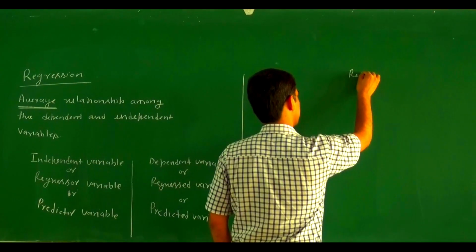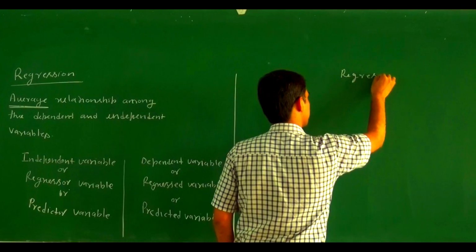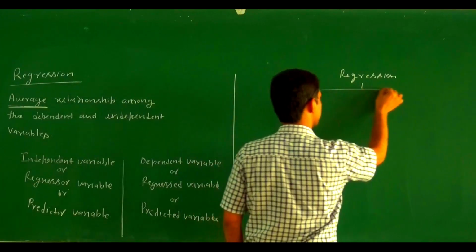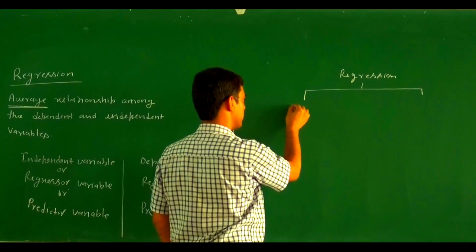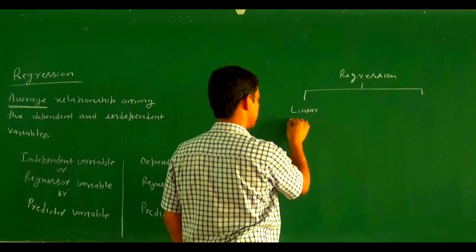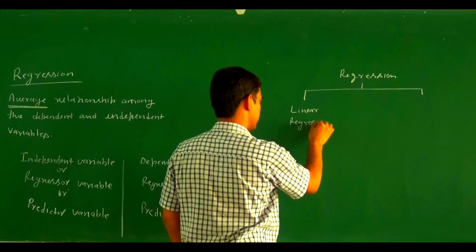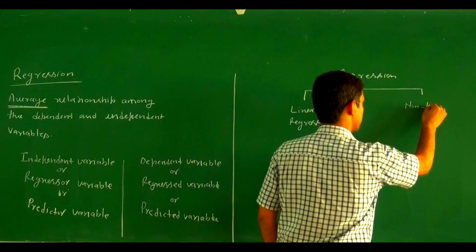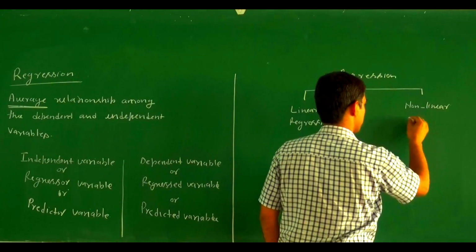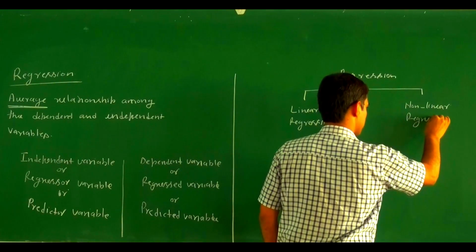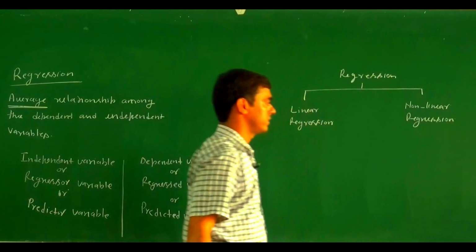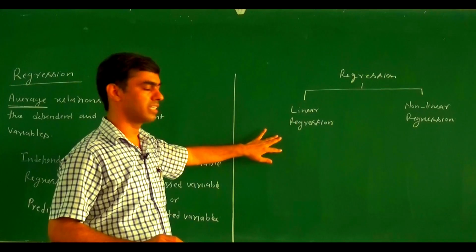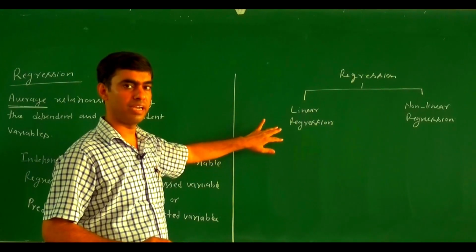Regression can be categorized as linear regression and non-linear regression. And linear regression is again categorized as regression line y on x and regression line x on y.